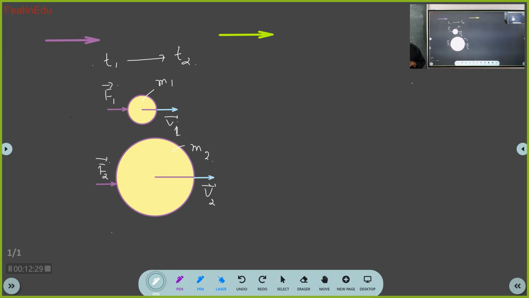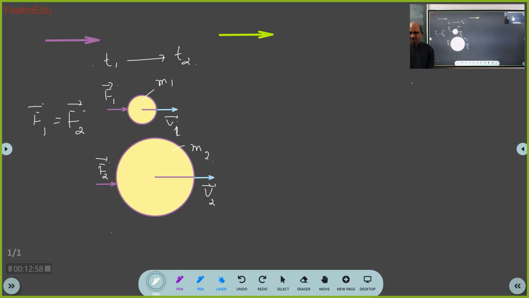So the force applied in the first body will be more and the force applied in the second body will be less. No, I applied the same force. See, I told you here, F1 bar is equal to F2 bar I wrote. That means the magnitude is the same. Force applied is the same, because the vectors are the same. So force applied is the same, but motion is changed.